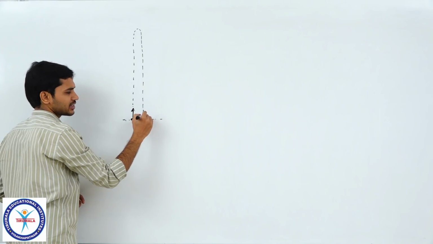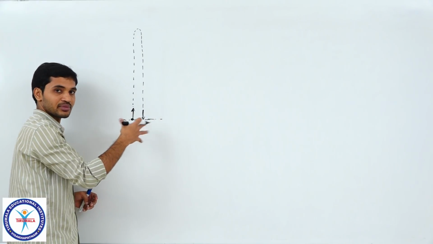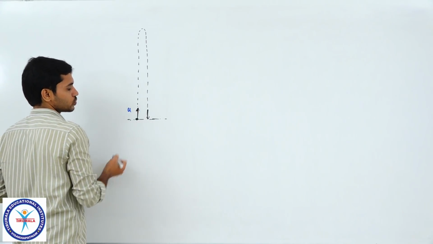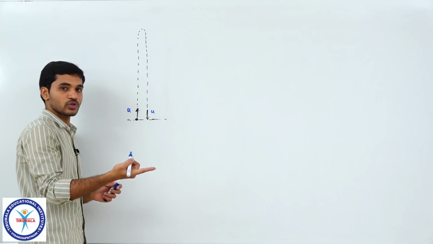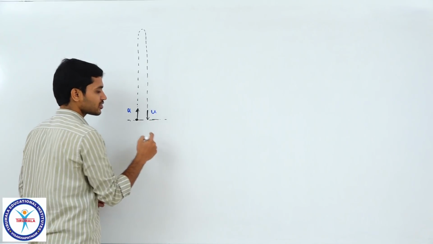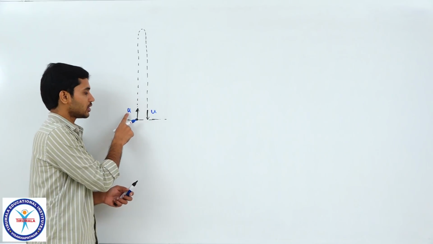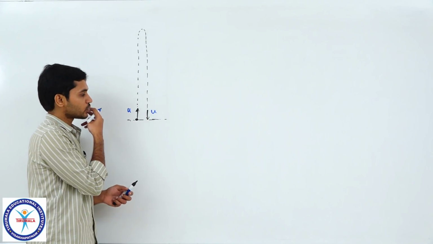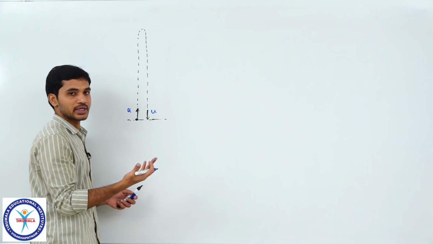I've told you earlier, when we started with some derivations, that if this is thrown with u upwards, it reaches back with the same speed u. The velocity is opposite but the speed is same, please keep that in mind. So here also it will have u, but the velocity is minus u. The magnitude of velocity here will be same. So if it is thrown with u, it returns back also with u speed, right.